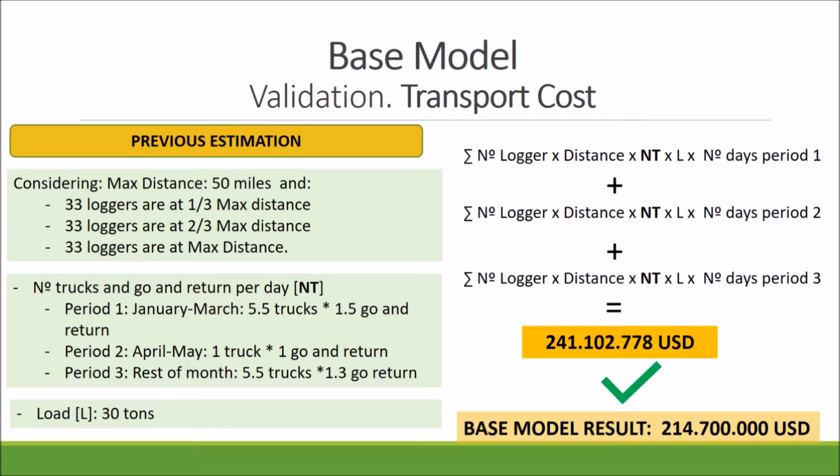Here we observe the first case relative to the cost of transport, where in an initial estimation it was considered that a third of the loggers were close to the mills, another third were at medium distance, and the remaining third were far from the mills. We assumed an average of trucks per logger and an estimation of trips and turns of the trucks according to the month. The following result was obtained, which can be considered of the same order as the one obtained in the model.